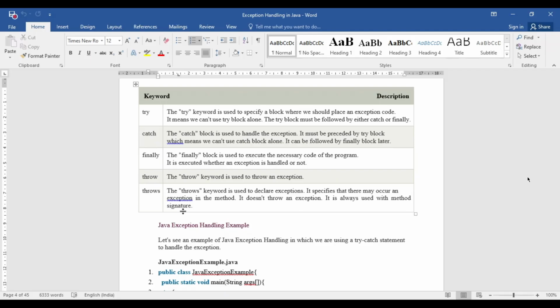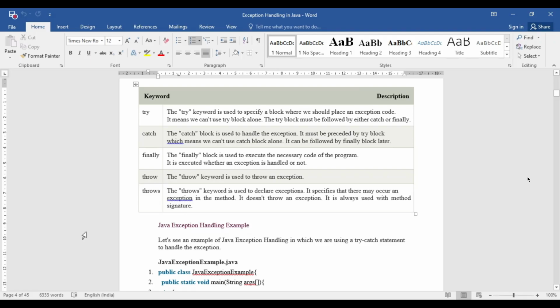That means all the necessary actions must be completed, just like file open or file close. You all know that whenever a file is opened for reading some data, it must be closed before terminating the program. So it may be an example of a necessary action. You can write this type of necessary action within the finally block. This finally block will be executed for sure, whether or not there is an exception, and whether you are handling this exception or not. Whatever the case, this finally block will always be executed.